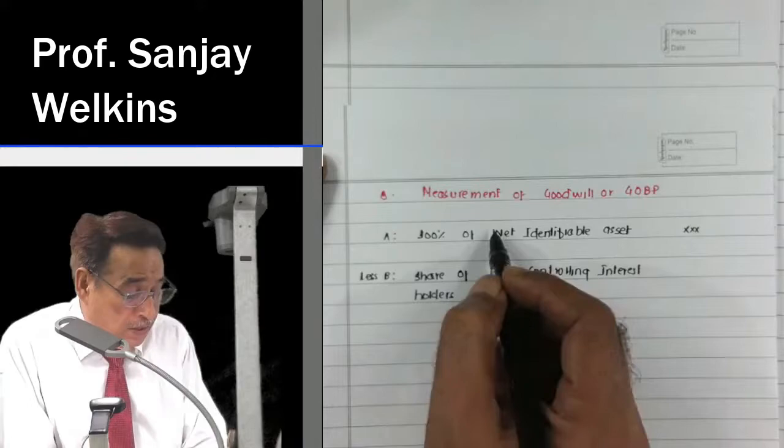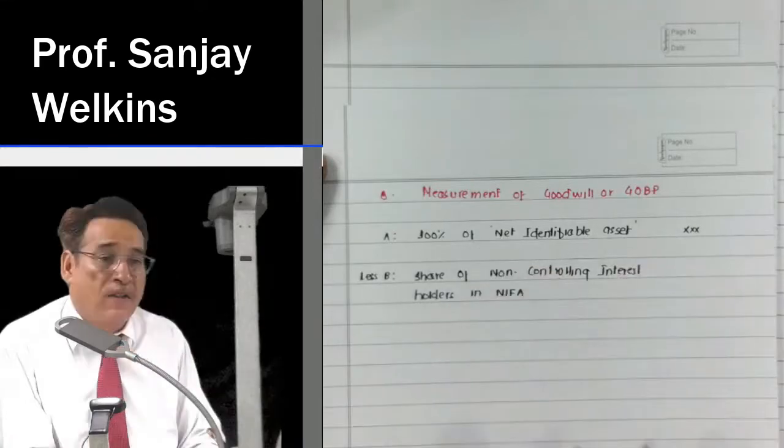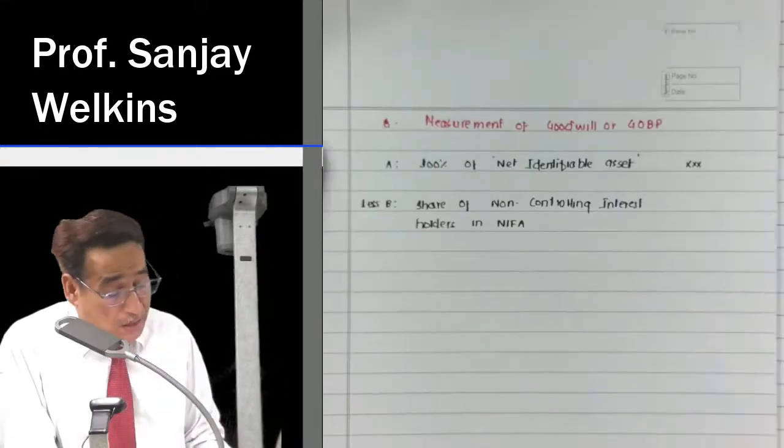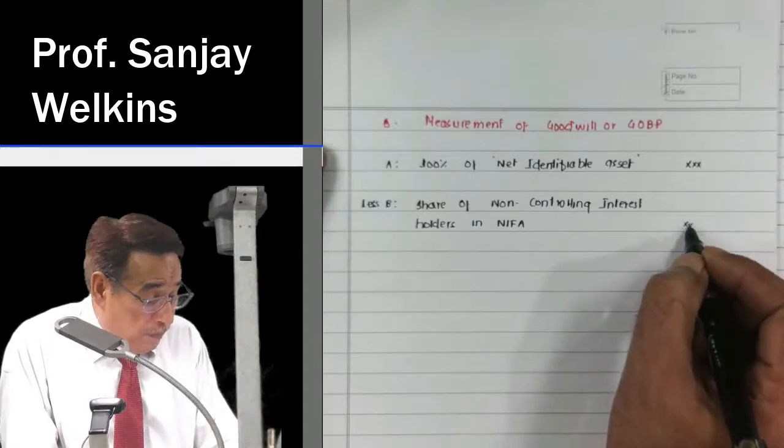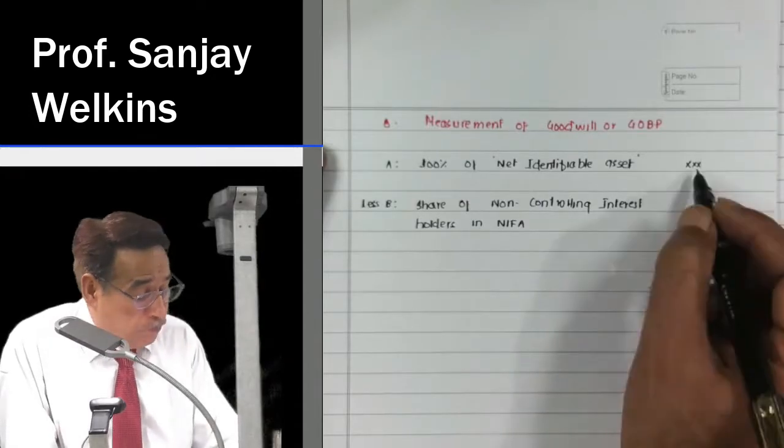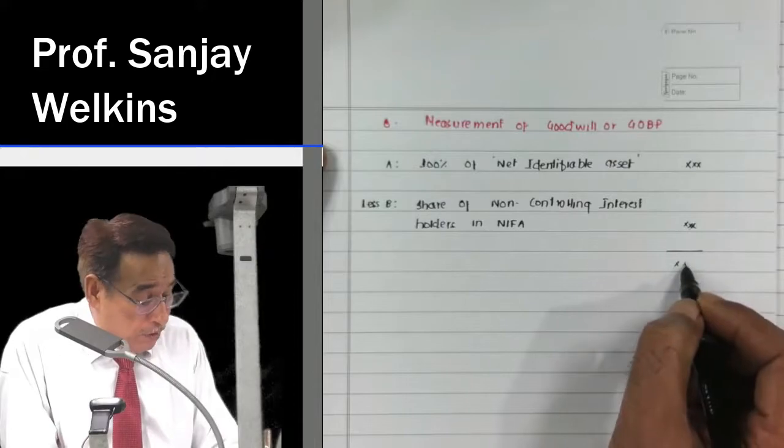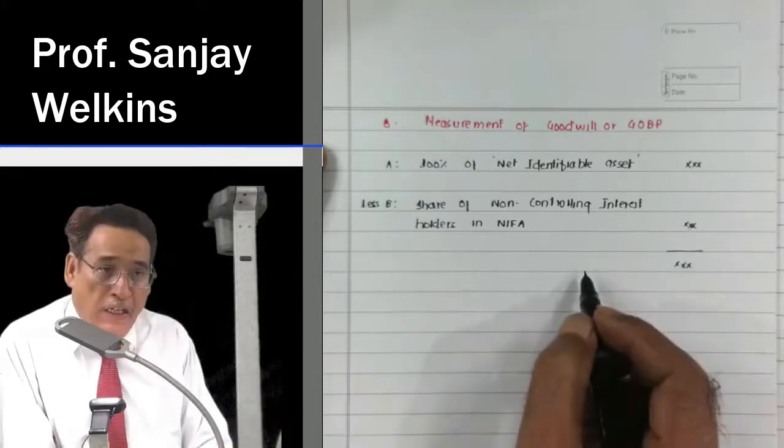NIFA means net identifiable assets. Correct? Then I will subtract this figure from this one. Whatever this balance, we are not going to write anything.